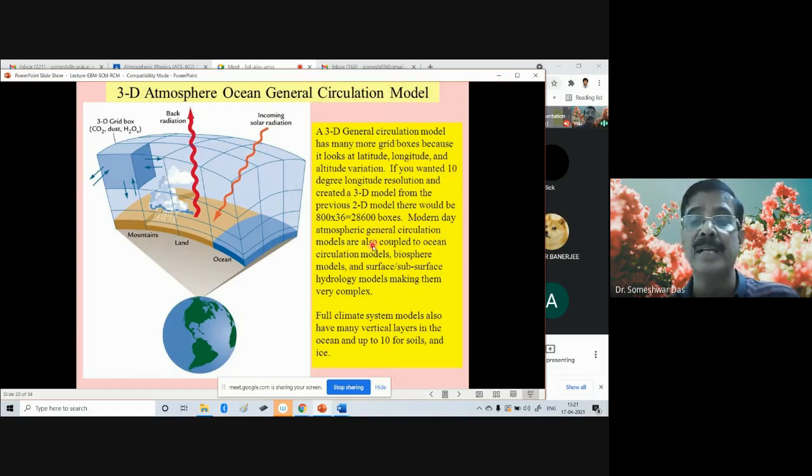So modern day atmospheric GCMs are also coupled to ocean circulation models, biosphere models, and subsurface hydrology models, making them very, very complex. Full climate system models also have many vertical layers in the ocean and up to 10 layers under the ground for soils. Under the ground also we can have several layers in the soil.